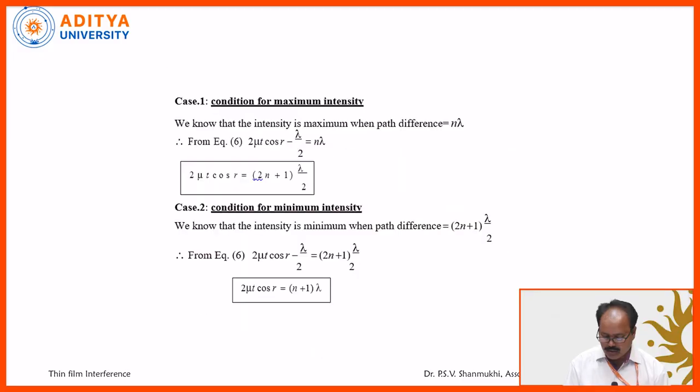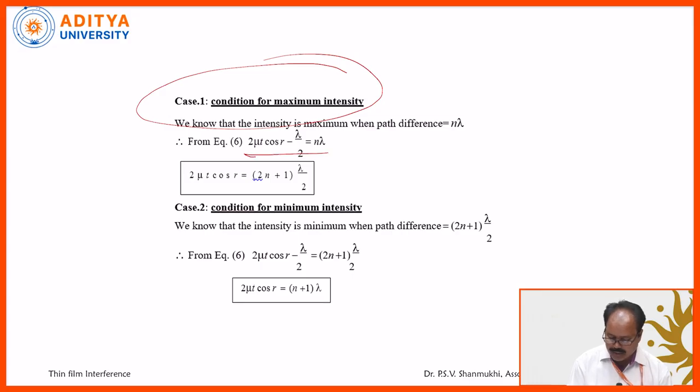Now what is the condition for constructive interference? That is 2 mu t cos r minus lambda by 2 is equal to n lambda. Writing this lambda by 2 on the RHS, 2 mu t cos r is equal to 2n plus 1 lambda by 2. So this is the condition for brightness in case of thin films, whereas the condition for minimum intensity, the condition for darkness: 2 mu t cos r is equal to 2n plus 1 lambda by 2, writing this lambda by 2 on the RHS, you will get 2 mu t cos r is equal to n plus 1 lambda.